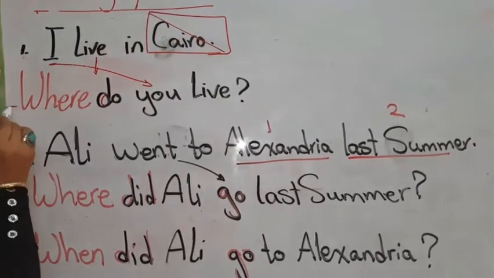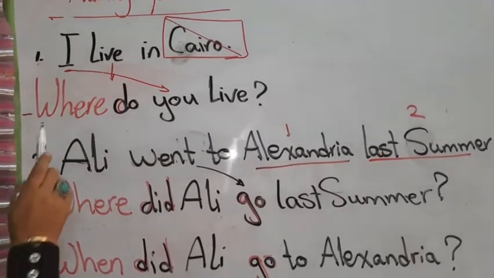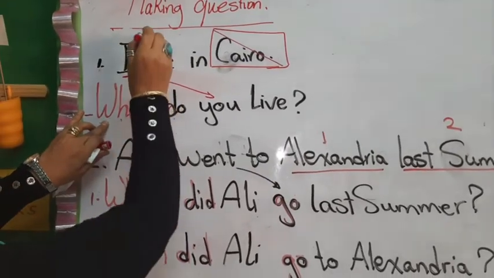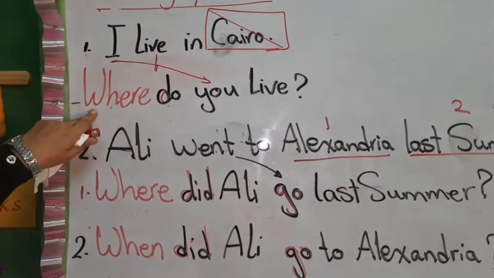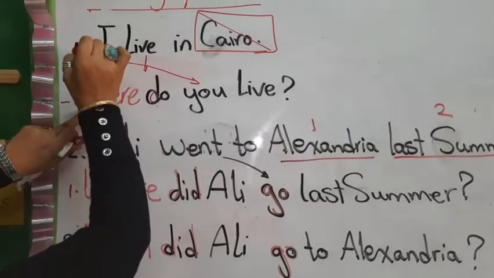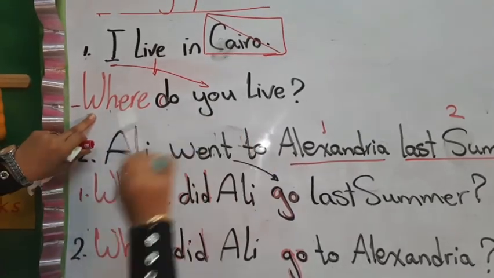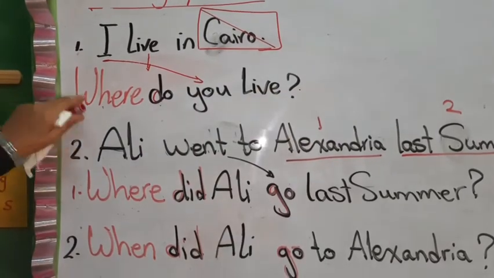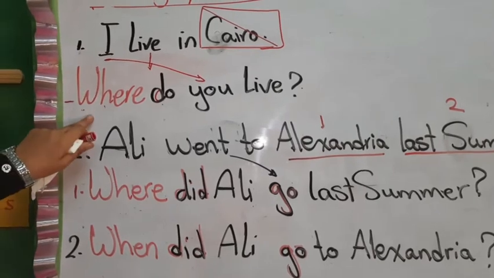And beginning with the question word where, because Cairo is a place. So I say where. Where, and I should put a helping verb. Look, this verb is in the present simple tense. We use do or does for the helping verb. So I say where do. Change the pronoun I to you. Where do you live? And at the end, we should put a question mark. So we change these sentences to questions.